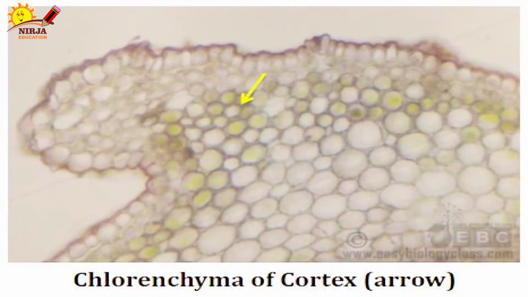Yes, chloroplast is nothing but a cell organelle. It contains the pigment chlorophyll. So chloroplast is present in the parenchyma cells, and those parenchyma cells are called chlorenchyma. What does chlorenchyma mean? If chloroplast is present in the parenchyma tissues, it is called chlorenchyma.